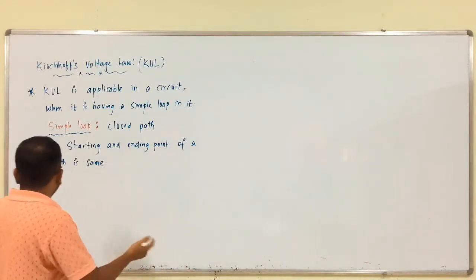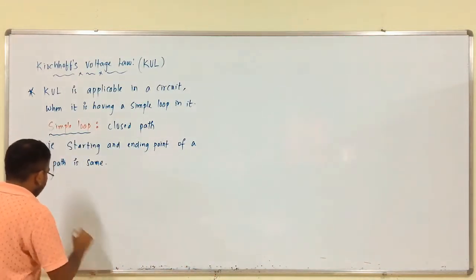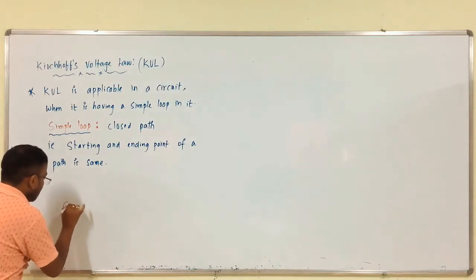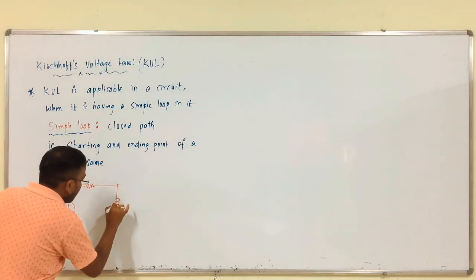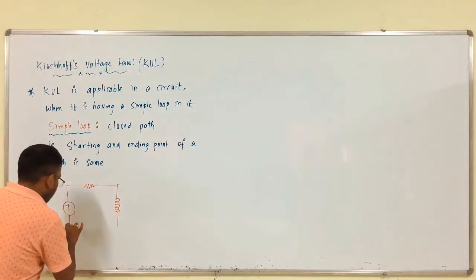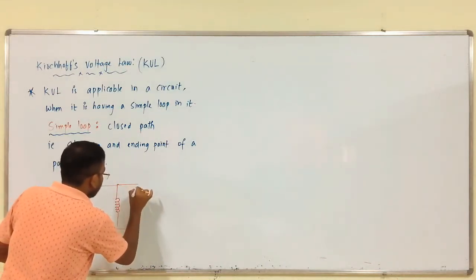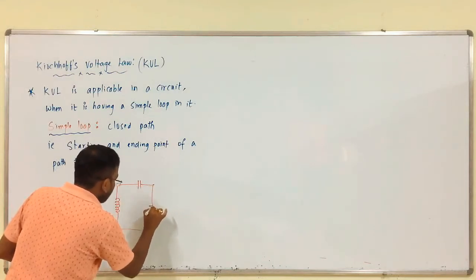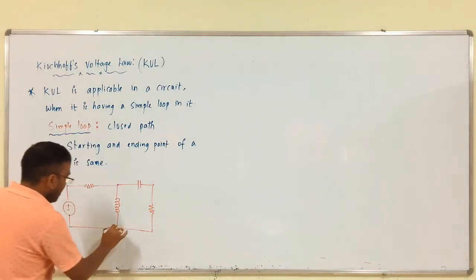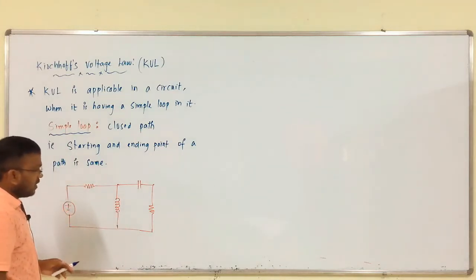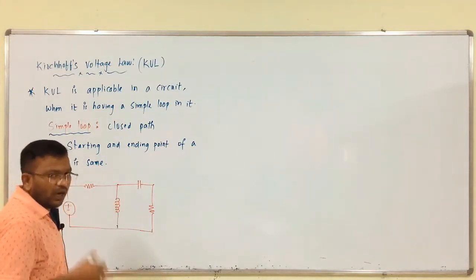So, if we consider a circuit, for example, this is the circuit, with R, L, C and R, whatever may be the circuit.